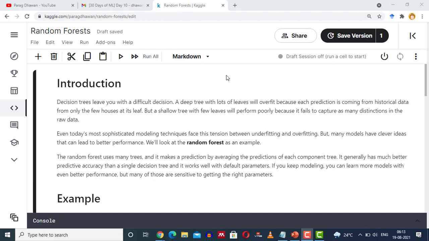The random forest uses many trees, and it makes a prediction by averaging the prediction of each component tree. It generally has much better predictive accuracy than a single decision tree, and it works well with default parameters. If you keep modeling, you can learn more models with even better performance, but many of those are sensitive to getting the right parameters. Now we will move to the example wherein we will create a random forest model and see the accuracy of our model.